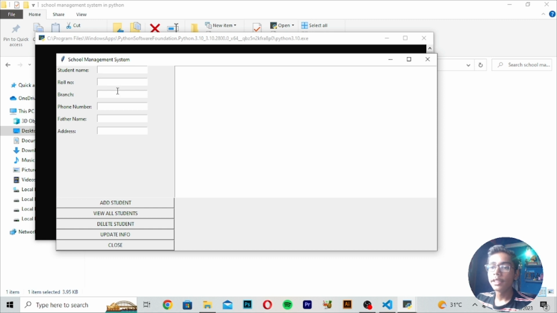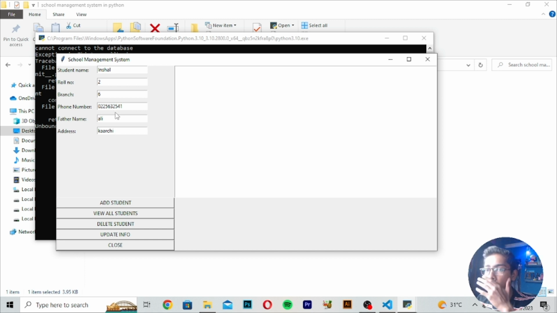So now you can set it here. You can add the student name. Like if I write my name, roll number, anything like 2. If I write branch number 6, then I will write the phone number value like this. You can randomly write any phone number. Then you can write the father name like this I've written. Then the address you can write like this, Karachi I've written. Then press add student. So this student has been added here.